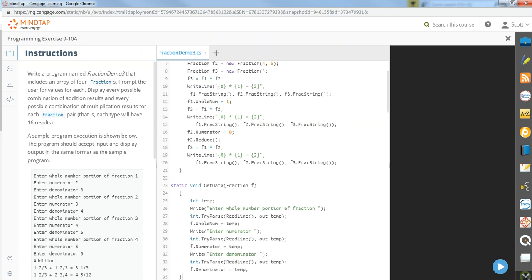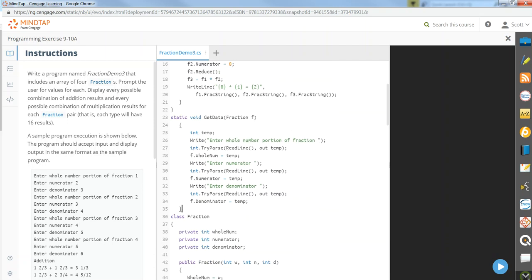Alright, so here we go. Here's our getData method. When you call it, you pass it that fraction class, we'll call it F inside, and that will then populate F for us.